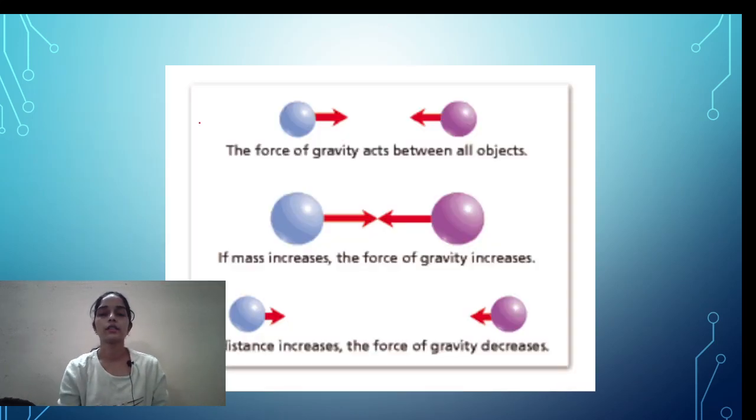Now this is a rough diagram showing that the force of gravity acts on all objects. If this is object 1 and this is object 2, they will attract toward each other. If the mass increases, the force of gravity will increase, but if the distance increases, it will decrease. We have just covered this.